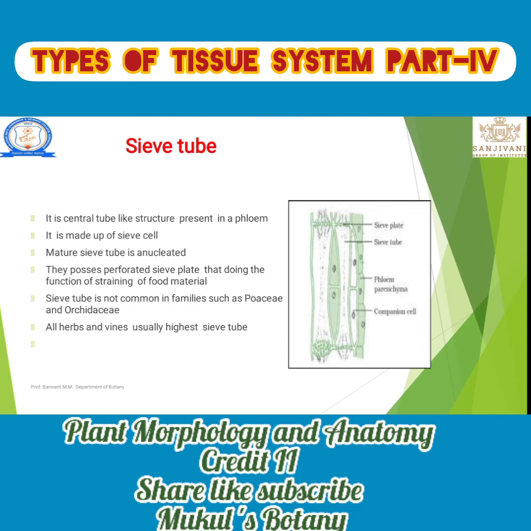Mature sieve tubes are enucleated. When they are young there is a nucleus present in each sieve cell, but when they are mature they are enucleated, that means the nucleus has totally lost its activity, that means the nucleus is absent. They pass through the perforated sieve plate, which does the function of straining food material. At the top and the end there is a sieve plate.